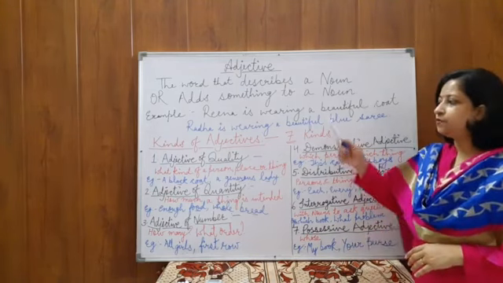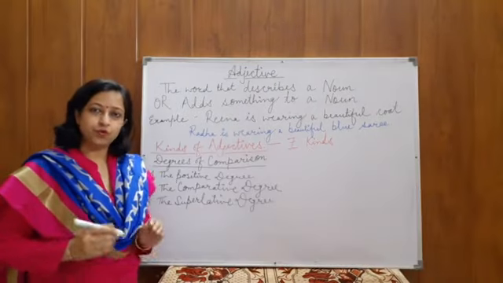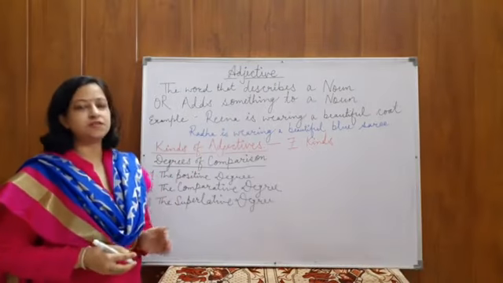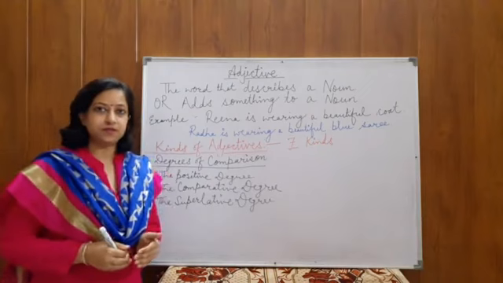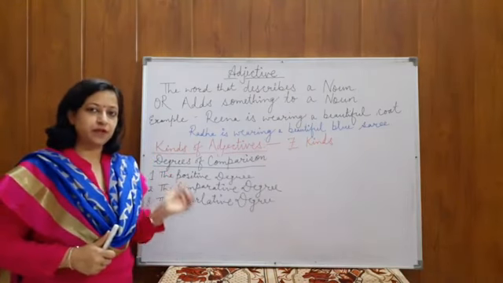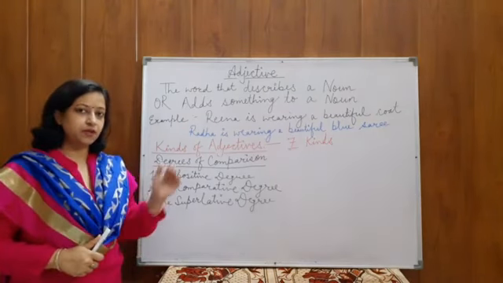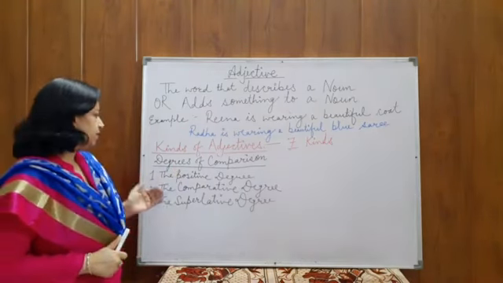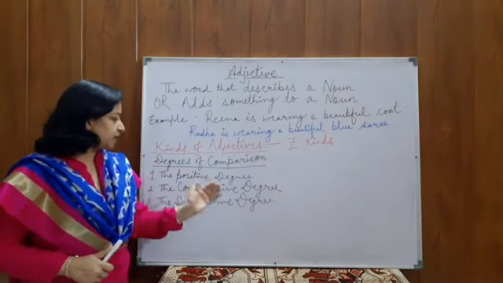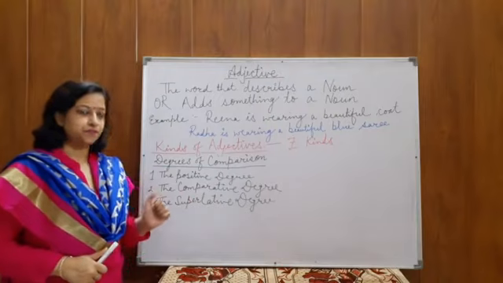Alright. I hope children, all 7 kinds of adjectives are clear. I hope you all have understood what adjective is and all the kinds of adjectives. There is one more thing about adjectives that is very important to know. The degrees of comparison. What are these 3 degrees of comparison? The positive degree, the comparative degree, and the superlative degree.